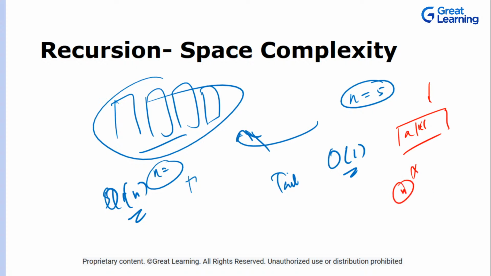If we have a character array of 1000, this AEIOU that I'm storing in extra space will be constant, 5 elements. If the input size is a million, again 5 elements will be stored. So this space is a constant amount of space, because it's not dependent on the input.